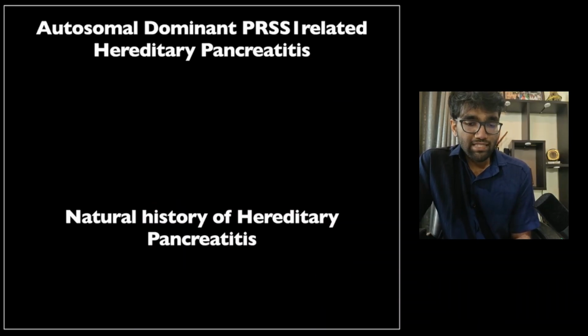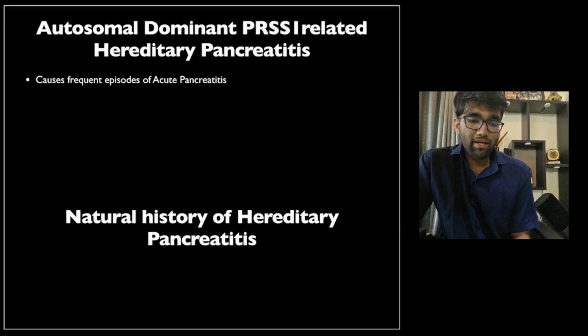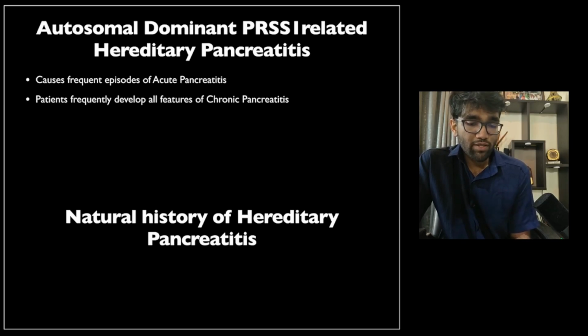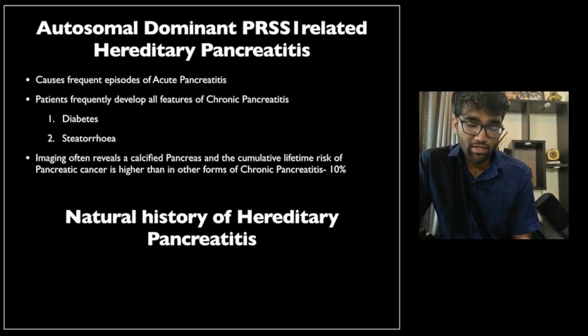So basically, autosomal dominant PRSS1 related hereditary pancreatitis presents in a very characteristic manner. It causes frequent episodes of acute pancreatitis. The patients frequently develop all clinical features attributable to chronic pancreatitis, such as diabetes due to endocrine insufficiency, steatorrhea due to pancreatic exocrine insufficiency, and imaging often reveals a calcified pancreas. And as a result of the early development of chronic pancreatitis and the ongoing inflammation there, these patients also have an increased risk of pancreatic cancer that is higher than other forms of chronic pancreatitis. The cumulative risk is around 10%.